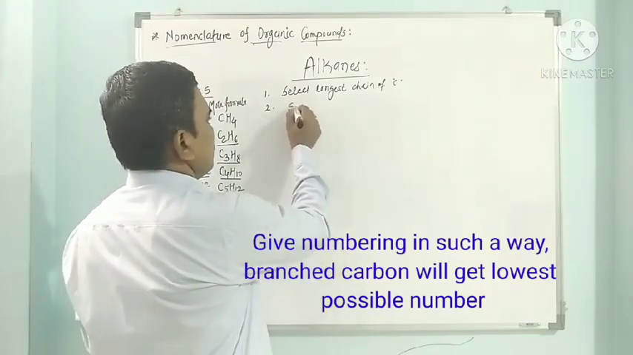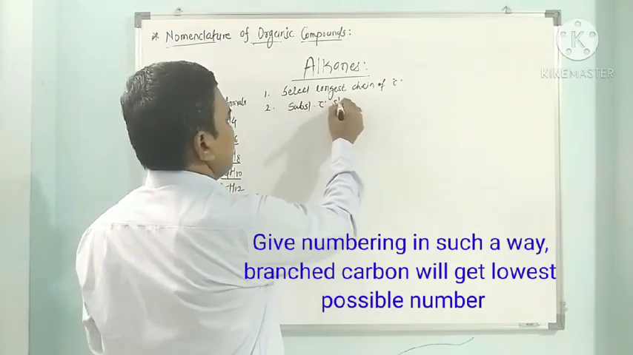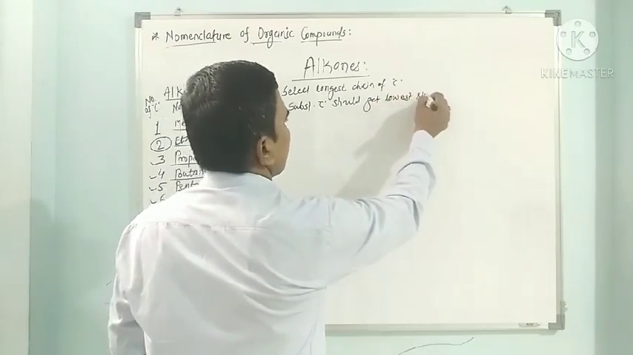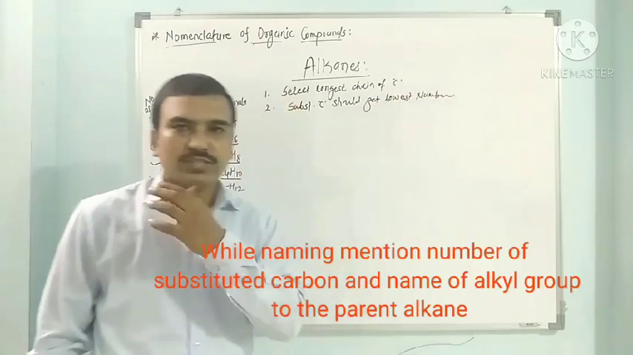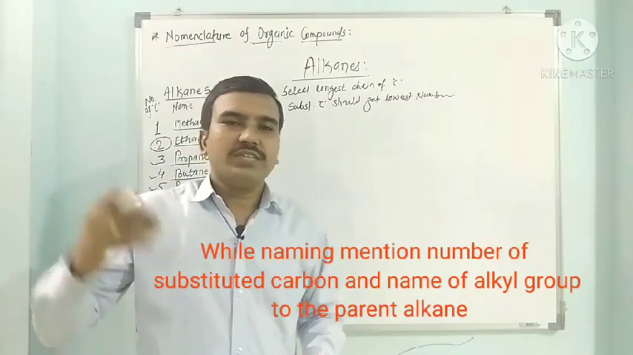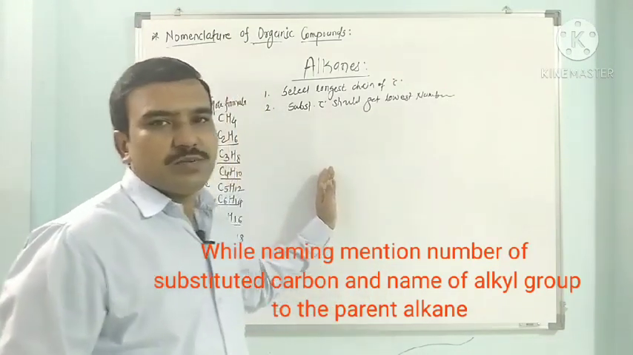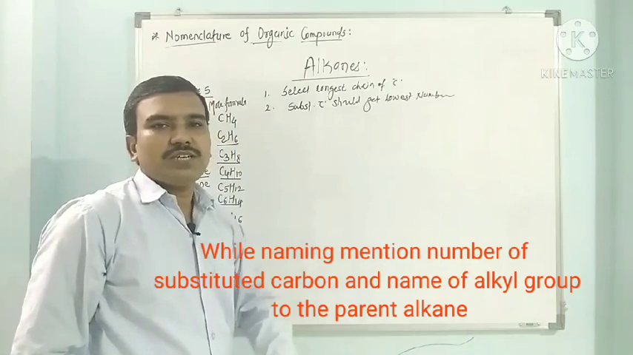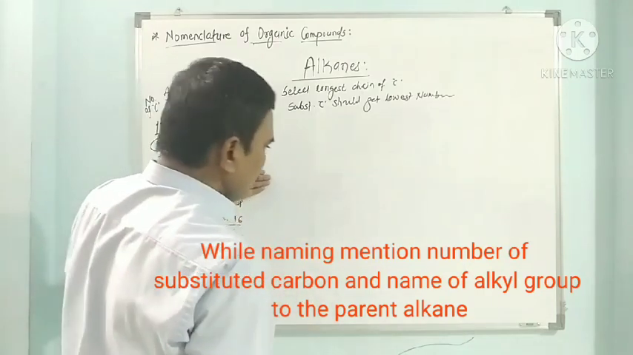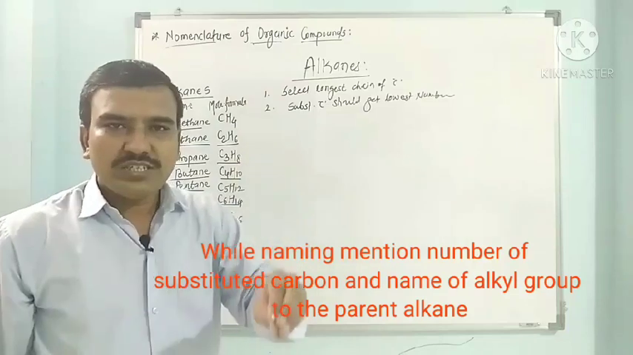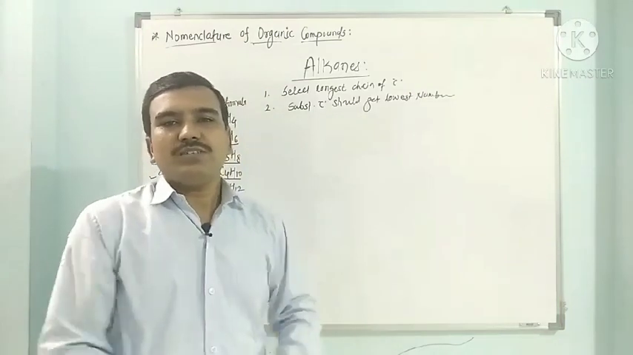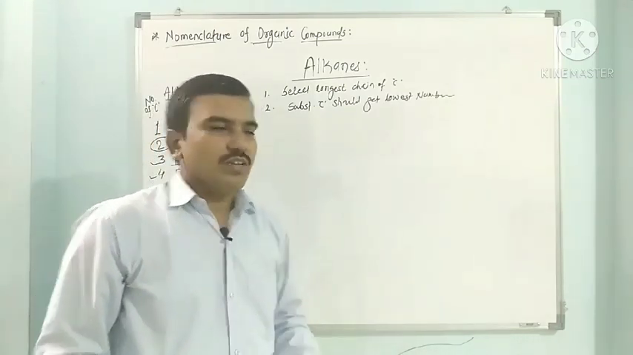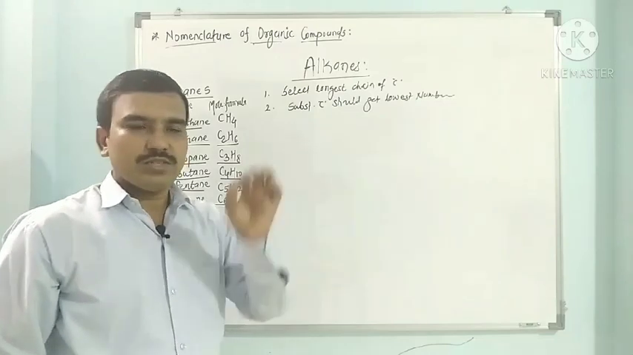So here the substituted carbon should get the lowest number. In such a way we have to start numbering. If we give numbers from this side, the carbon having the branch will get the second number. If we start numbering from this side, the carbon having the branch will get the third number. Then we must give numbers from the side where the lowest number goes to the substituted carbon or branched carbon. So the substituent should get the lowest possible number. So the carbon which has the substituent will get the lowest possible number.